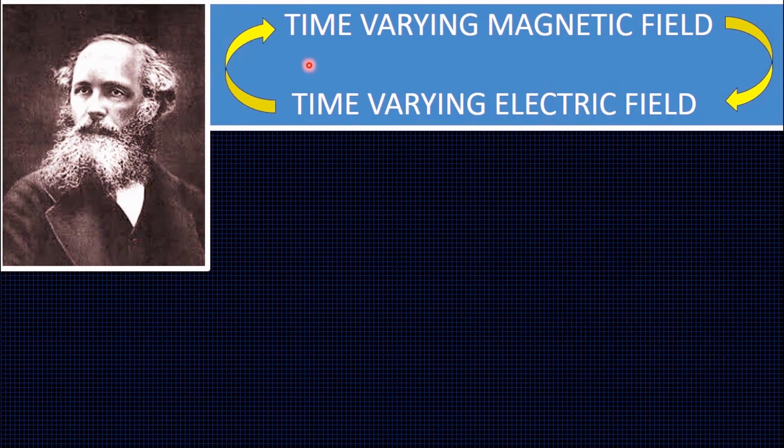In Faraday's experiments, we saw that a time-varying magnetic field produces a time-varying electric field. Maxwell asked the following question to himself.